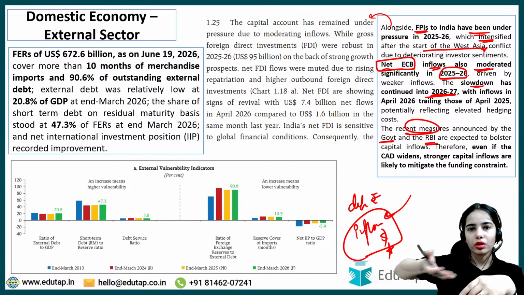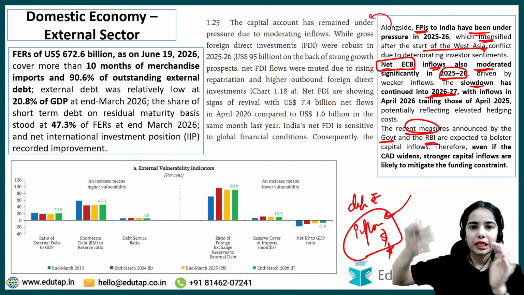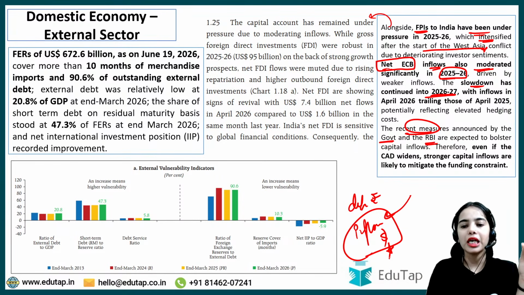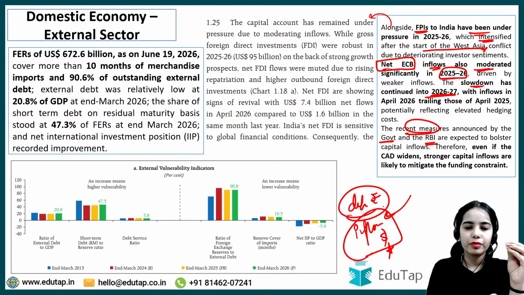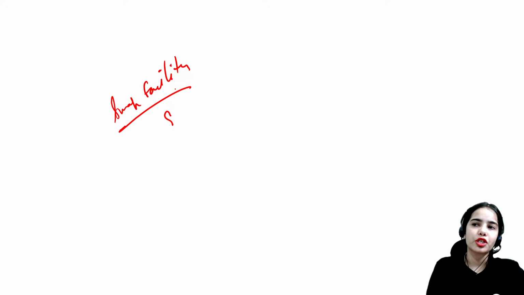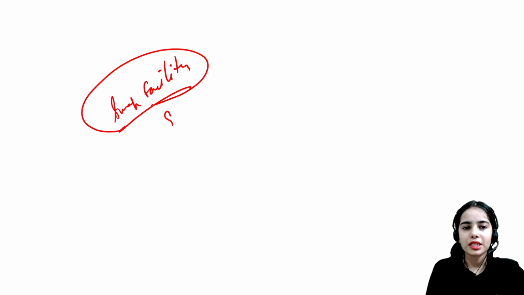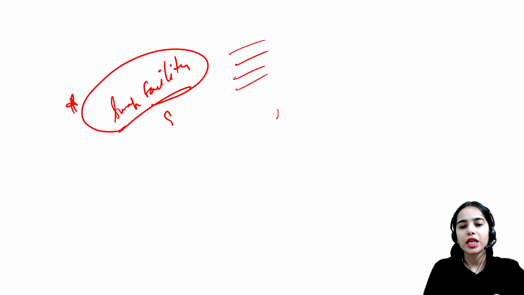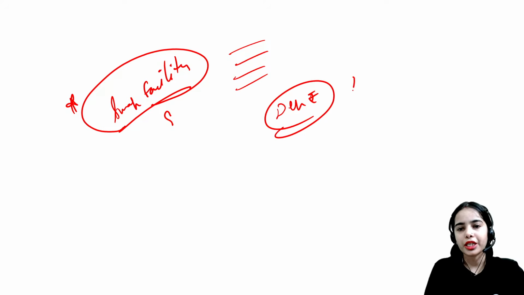By attracting dollars, by providing such facilities so that more dollars can flow into the country, the RBI is focusing on reducing the depreciation of rupees. So the RBI has brought the swap facility for the ECB, the external commercial borrowing, and for the foreign deposits. The RBI is taking various steps so that the depreciation of rupees can be reduced,